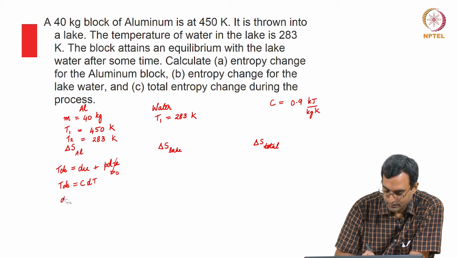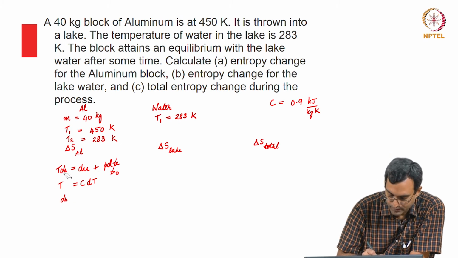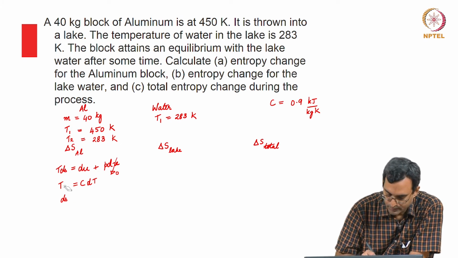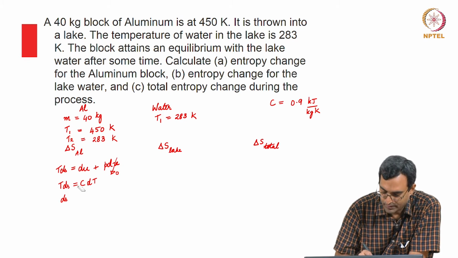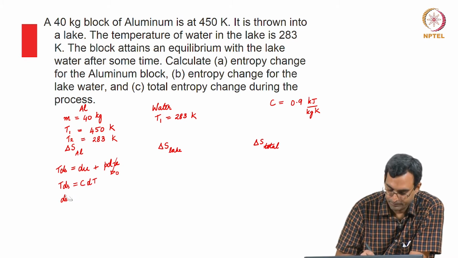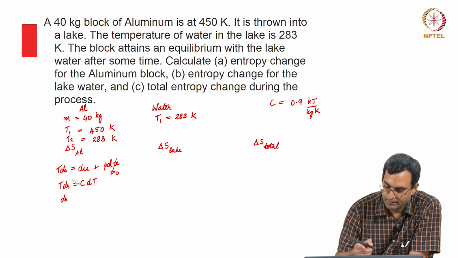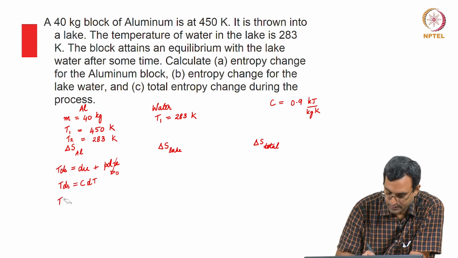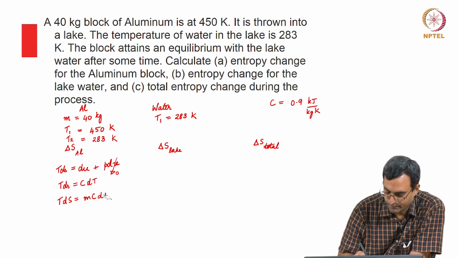So we can see, sorry, this is capital, okay, this is small ds because I am not writing mass over here. But I have the mass of the block, so let me write it as T capital dS is, this would have been capital U, so this is m into C into dT.